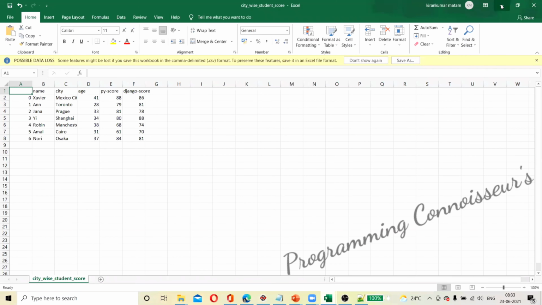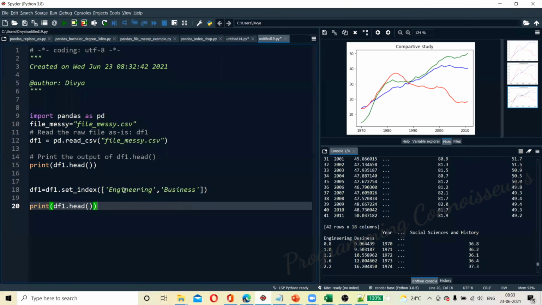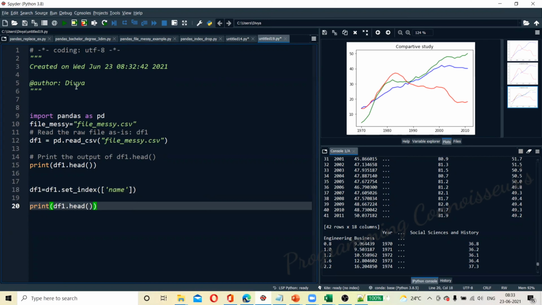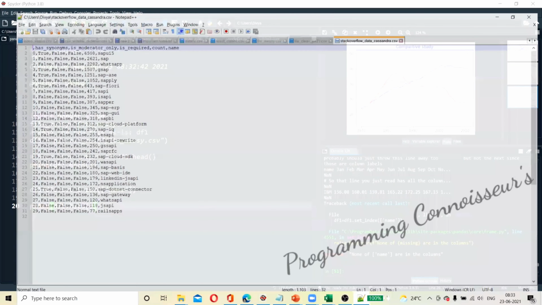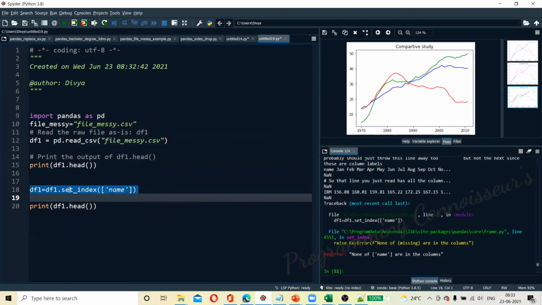So we will not give name in the sheet, and we will change that to an index. Name will be my index now. So what happens to the data? Okay, name doesn't exist. How can name not exist in file messy?